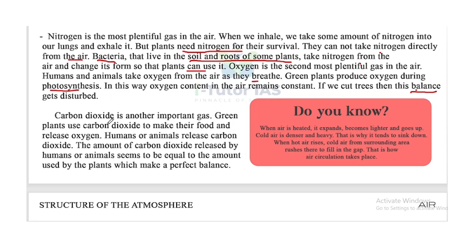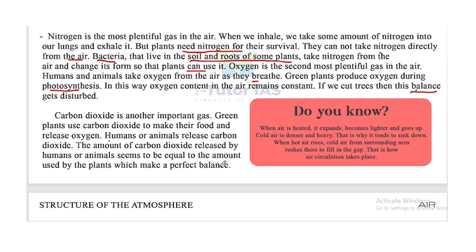Now, carbon dioxide is another important gas. Green plants use carbon dioxide to make their food and release oxygen. That is the process of photosynthesis. Humans and animals release carbon dioxide. The amount of carbon dioxide released by humans and animals seems to be equal to the amount used by plants, which makes a perfect balance.